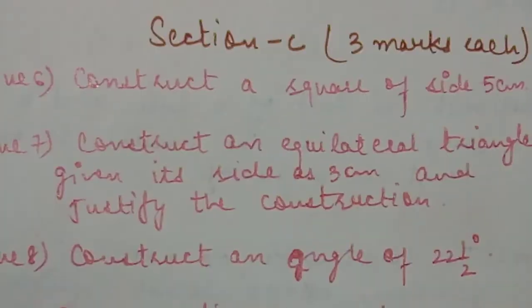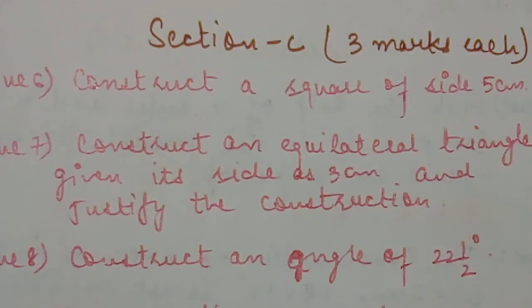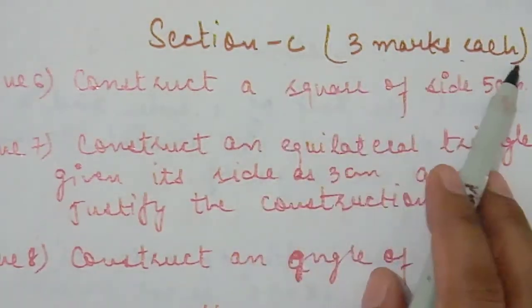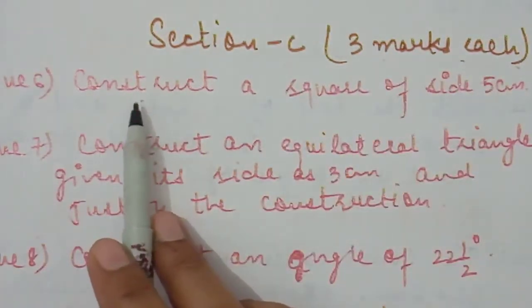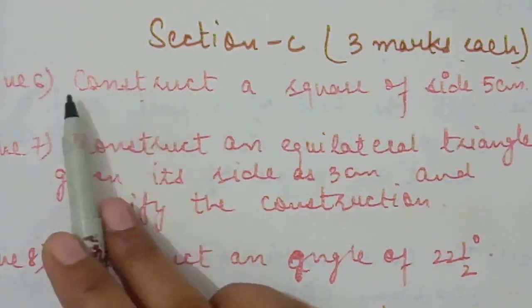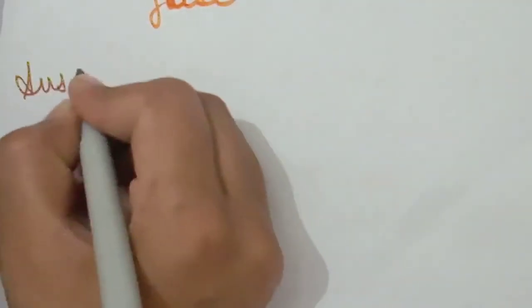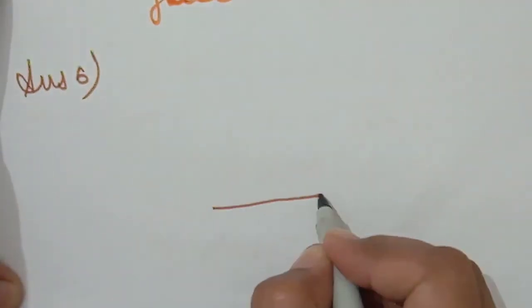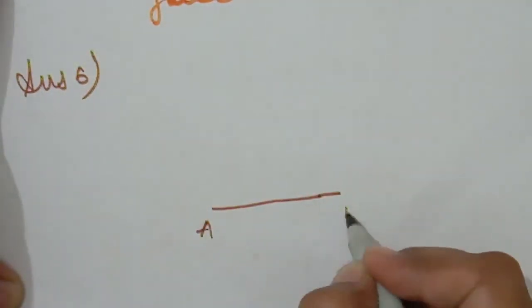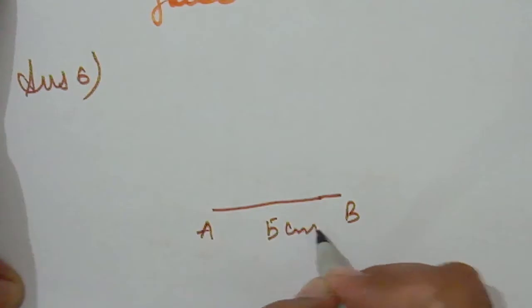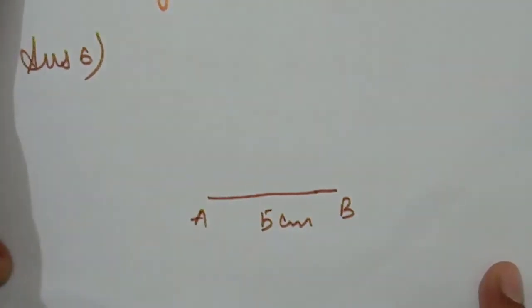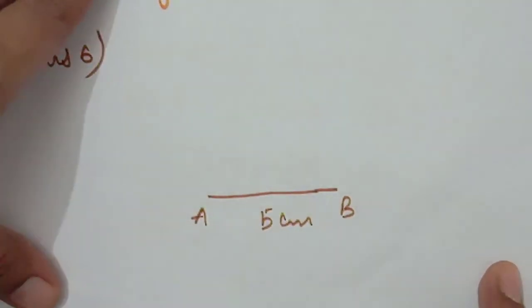So the answer is false. Next is question number 6, which is present in section C, a 3 marks question. You have to construct only, there is no need to write the steps of construction. For question number 6, construct a square of side 5 centimeter. So how will we construct it? You have to take a base AB of 5 centimeter. We know it very well that in a square all sides are equal and all angles are 90 degree.